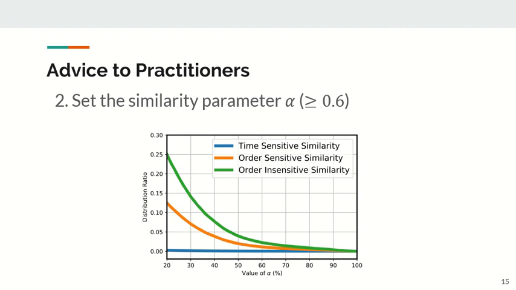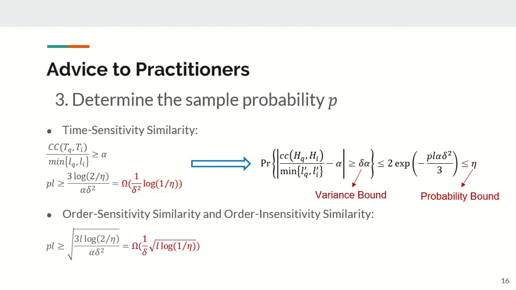It's a good threshold. Then we have to determine the sample probability. We analyze the sampling performance using the Chernoff inequality. This analysis shows that if the similarity between the original trajectories is higher than alpha, according to the variance bound and the probability bound, we can know how many points we need to maintain.